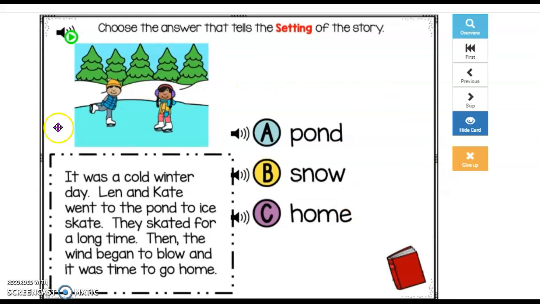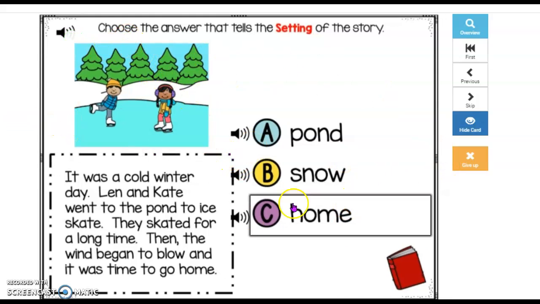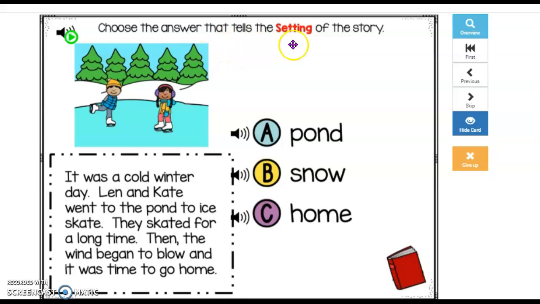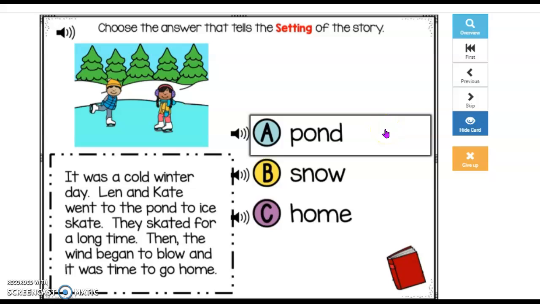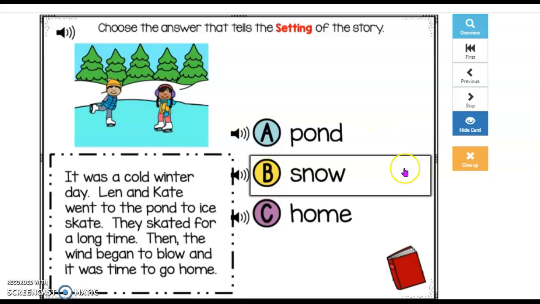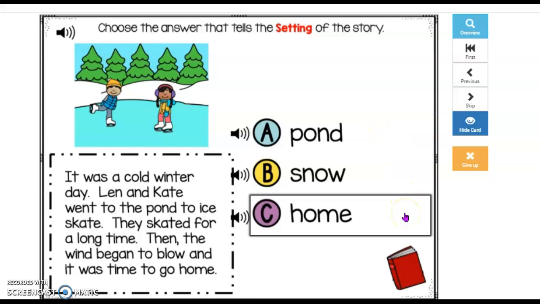Here's an example. Again, it reads it to you. Choose the answer that tells the setting of the story. It was a cold winter day. Lynn and Kate went to the pond to ice skate. They ice skated for a long time. Then the wind began to blow and it was time to go home. Is the correct answer, was the setting pond, snow, or home?